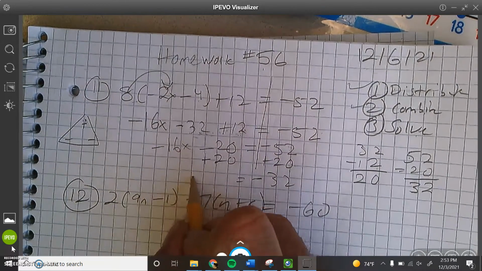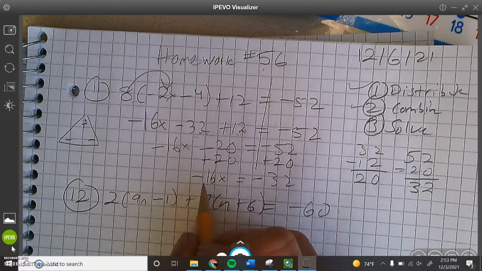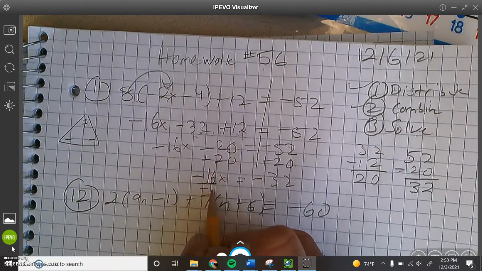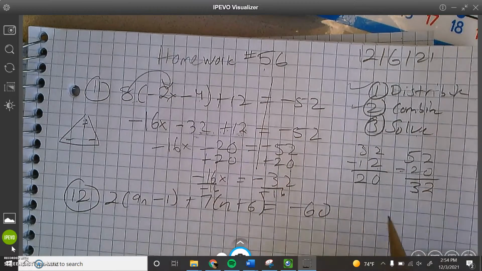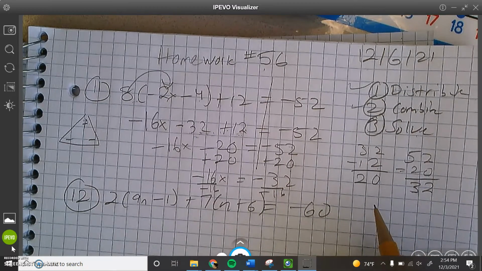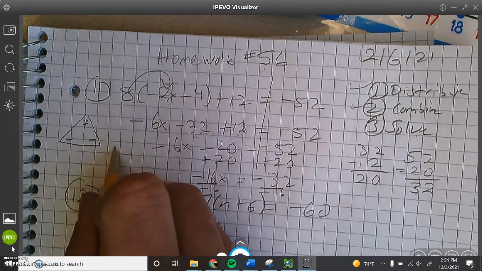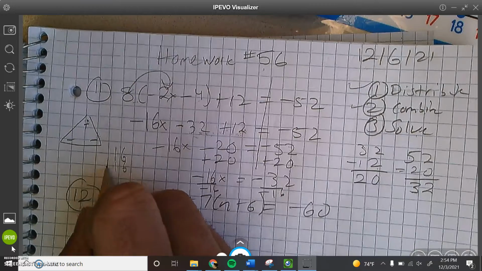Now, what's over here? Negative 16x. Divide by negative 16. Oh my goodness, I don't know the 16 times tables. What am I going to do? Let's roll out 16s. What's 16 plus 16?